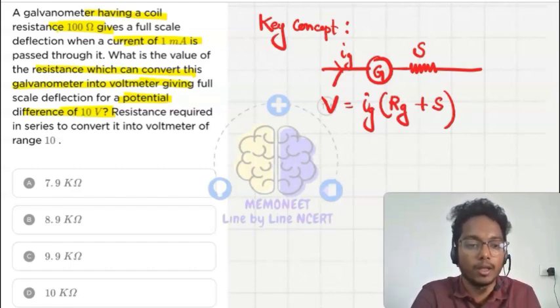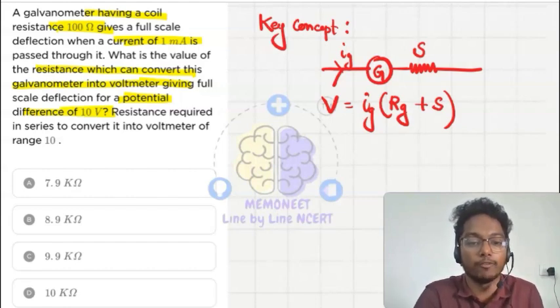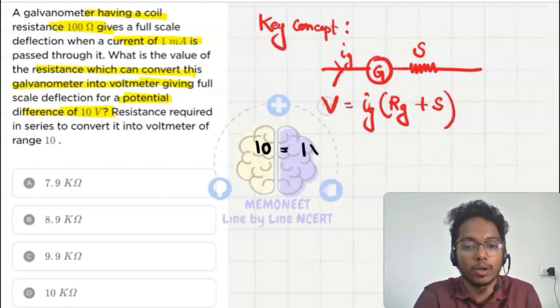Now let's see the question. What is given: the potential difference is 10 volt. 10 volt equals the current, that is 1 milliampere, 1 into 10 to the power minus 3, into the resistance of galvanometer, that is 100, plus the value of shunt.